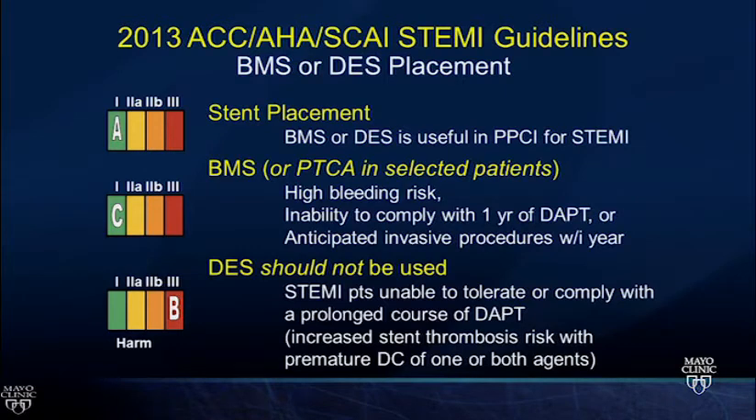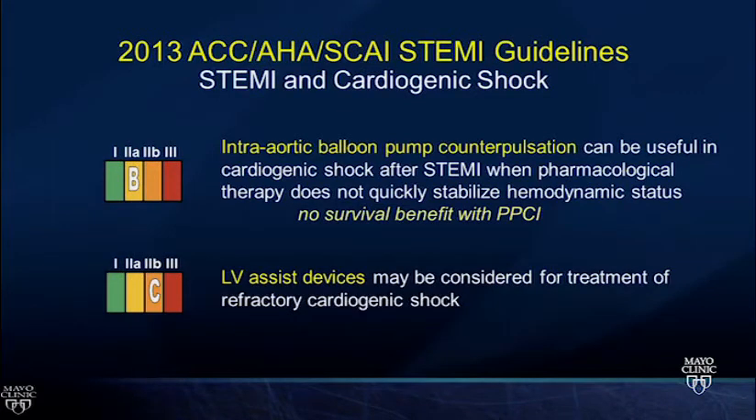The class 3 recommendation for drug-eluting stents is in patients, and if this comes at you on the boards, these are patients where it's clear they may not continue with their DAPT therapy. And so if you can't document that they're likely to be compliant with DAPT therapy or can safely take it, then those are patients you should avoid drug-eluting stents in acute coronary syndrome and STEMI.